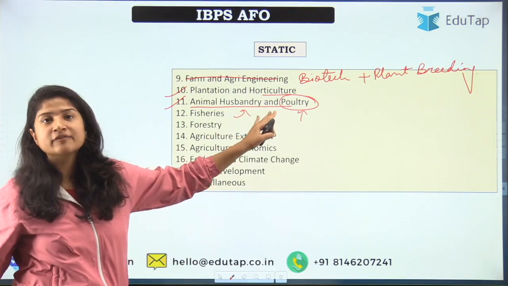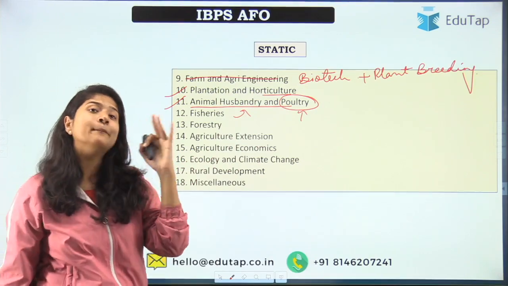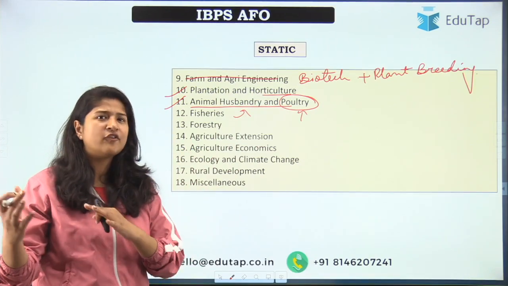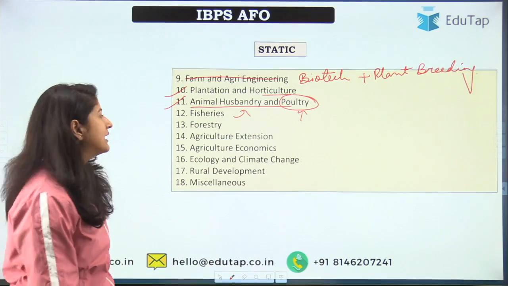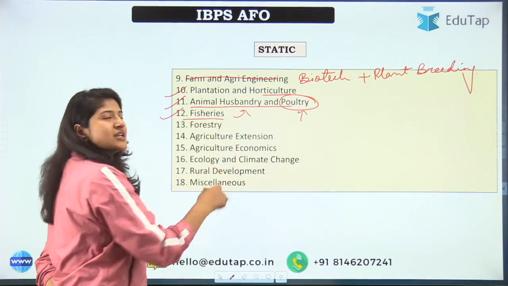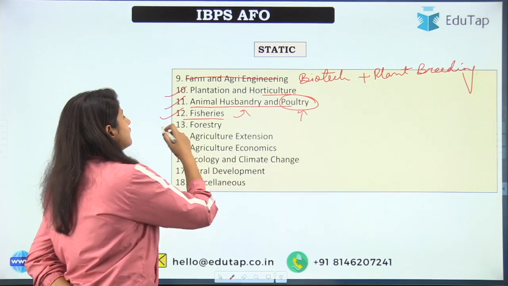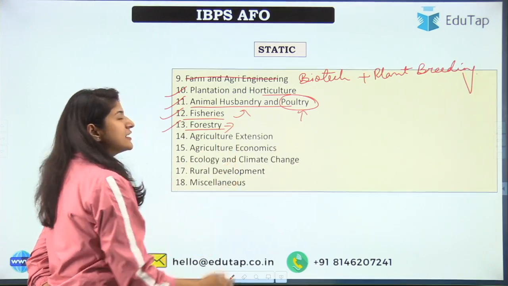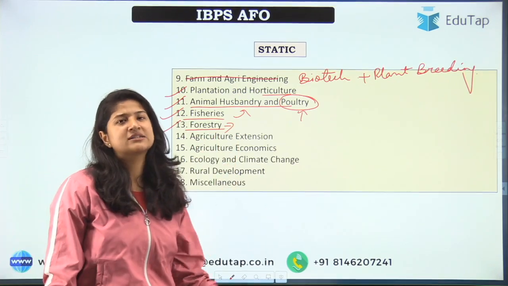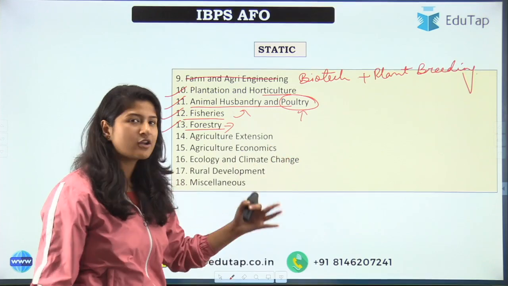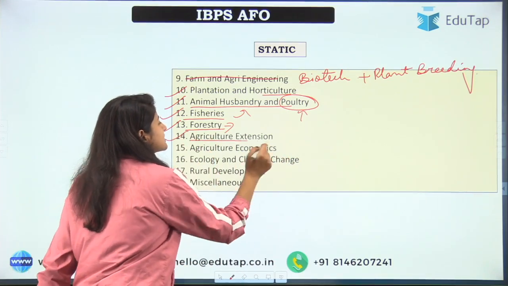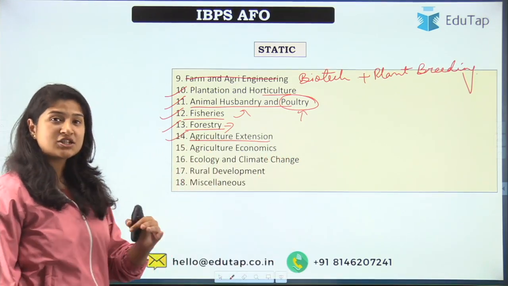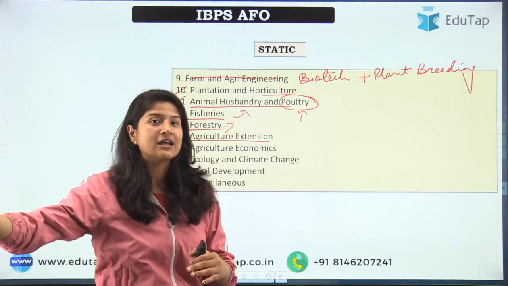Also, you should be aware of the different varieties. You should be aware of the milk, what is the SNF of it, and other things that are related to milk. Next is fisheries. So fisheries, fishes that you know, right? Forestry, in forestry there are different extension forestry, social forestry, everything you should be aware of that.